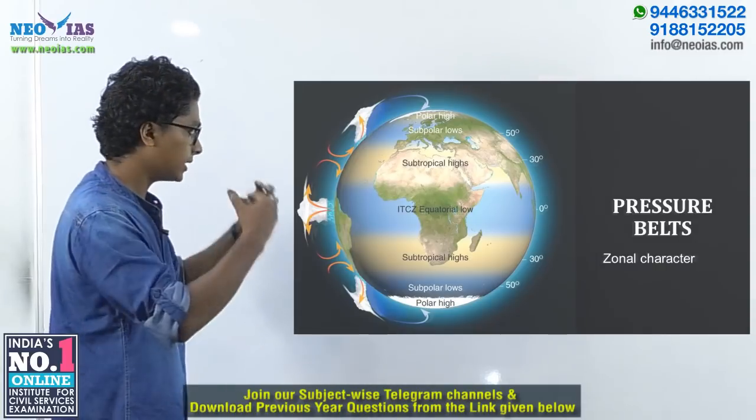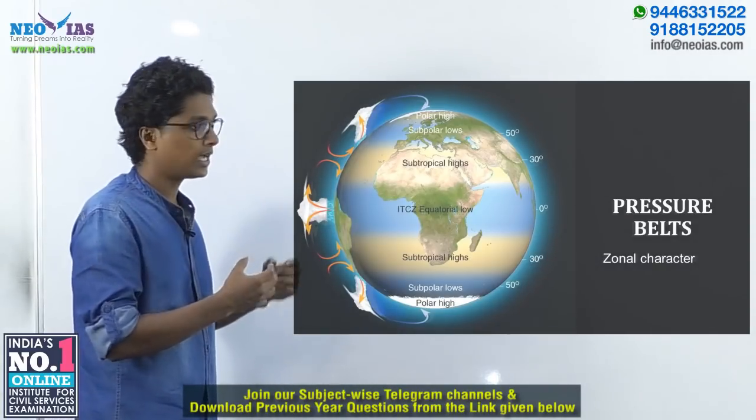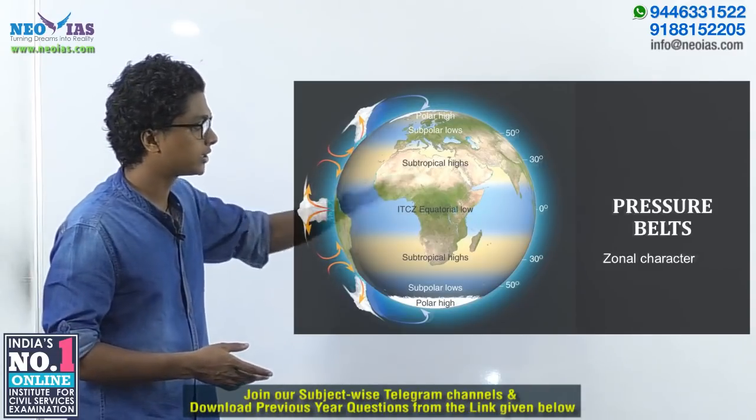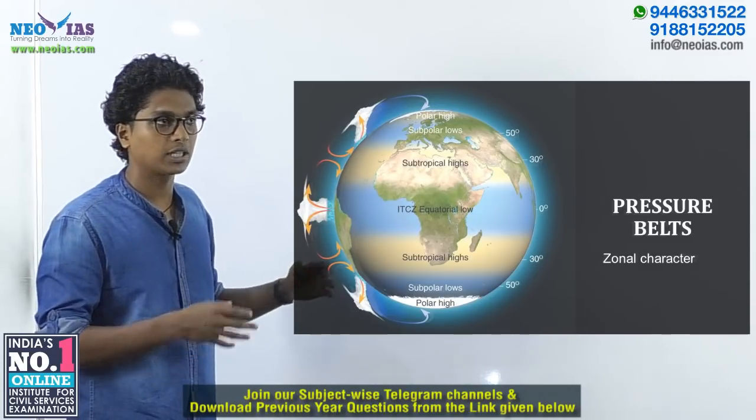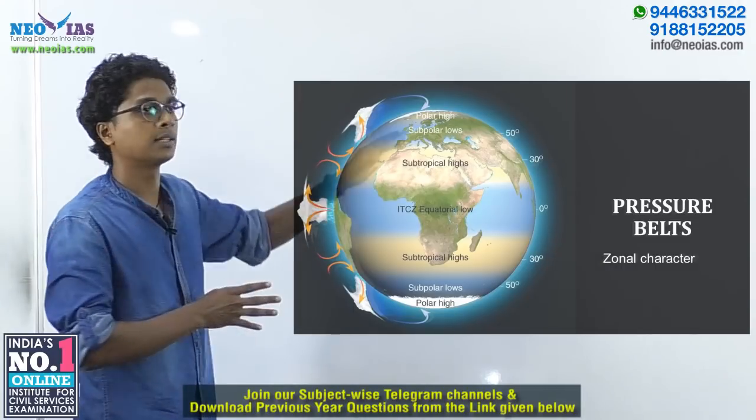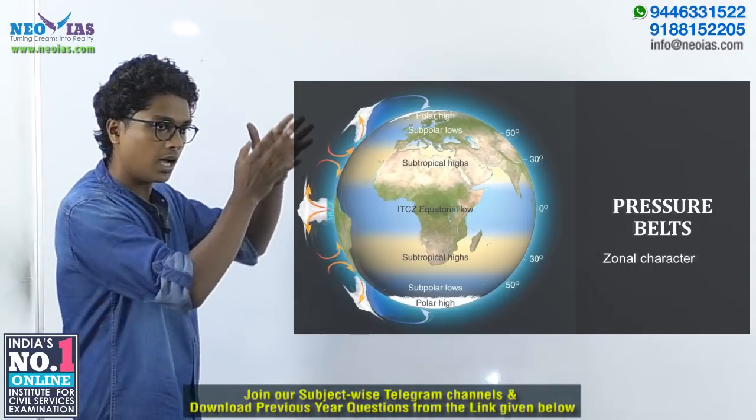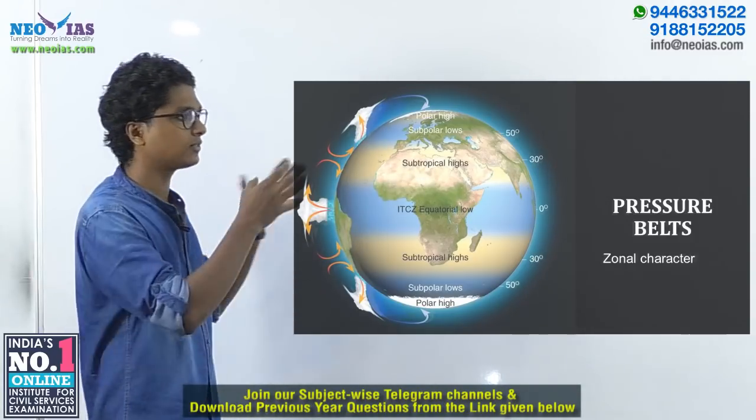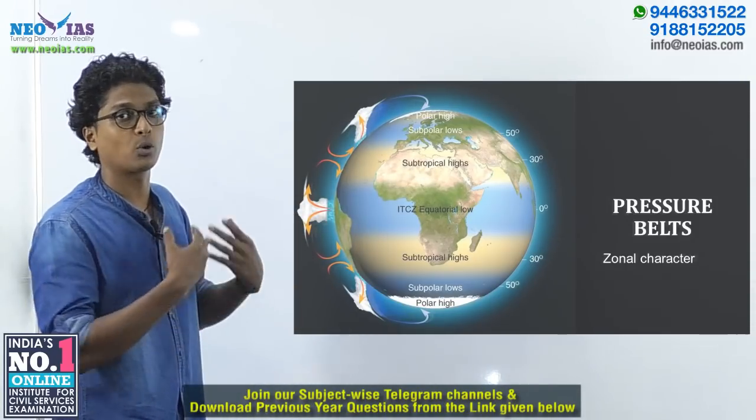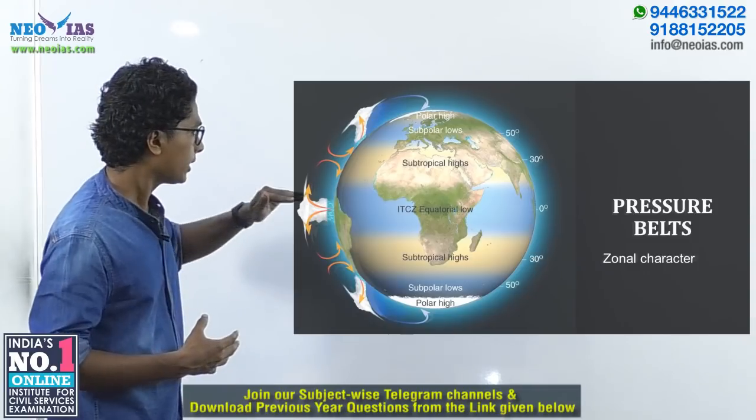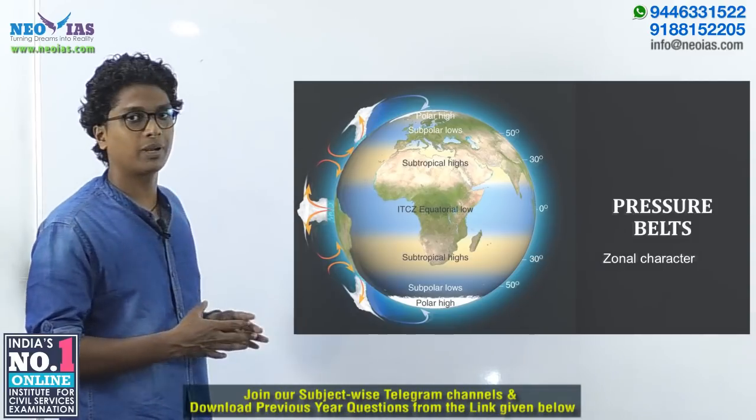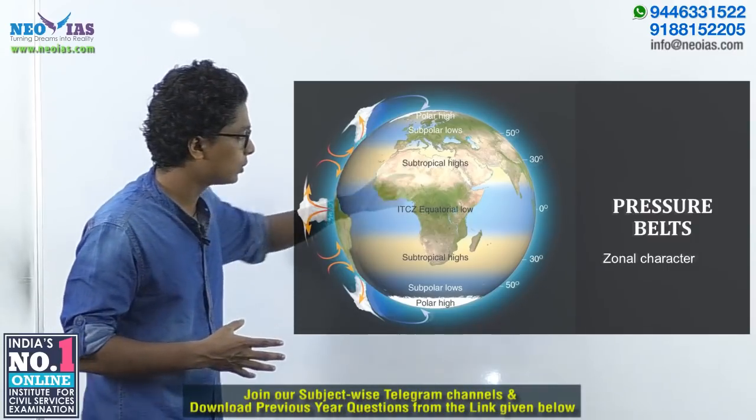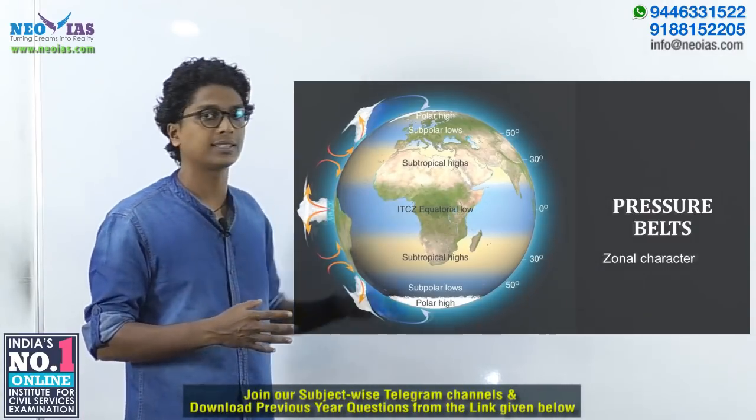On earth, due to various reasons, there are different pressure belts, and these pressure belts exhibit zonal nature. Zonal nature in the sense that they are concentrated in certain regions. Certain regions have high pressure, other regions have low pressure, and that we call zonal character. Importantly, there are 4 pressure belts globally. One is the equatorial low, which is near 10 degree north and 10 degree south latitudes.